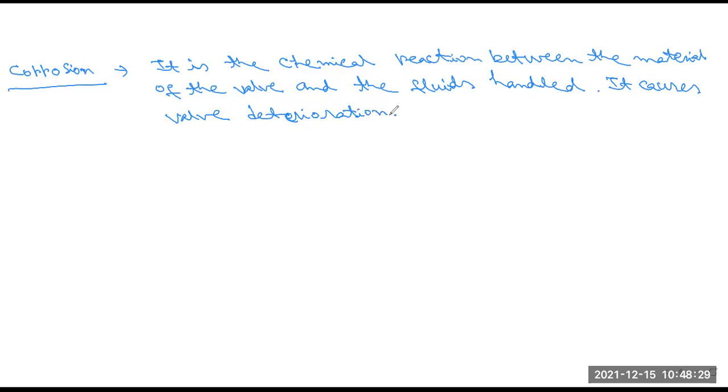Okay, so what is corrosion? It is basically the chemical reactions between the material of the valve and the fluid handled, and it causes the valve deteriorations also. Okay, is it clear, all of you?